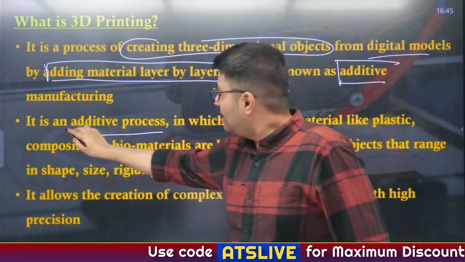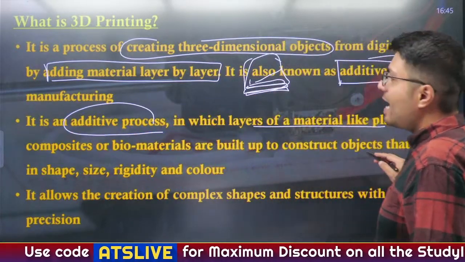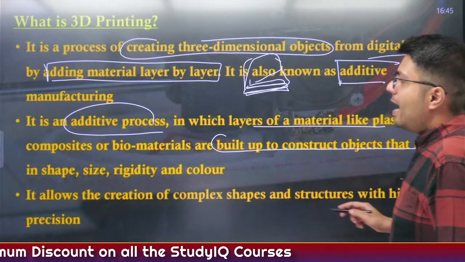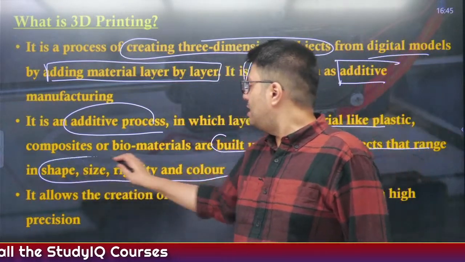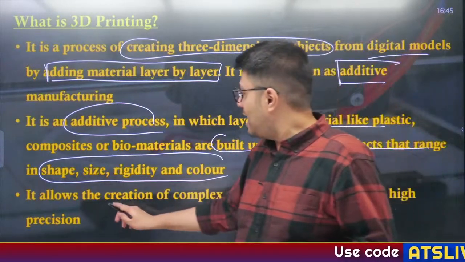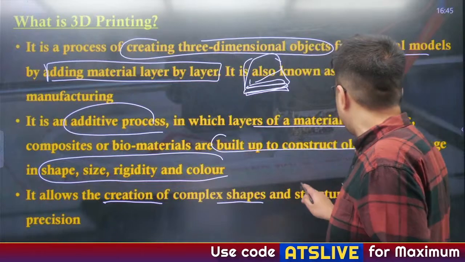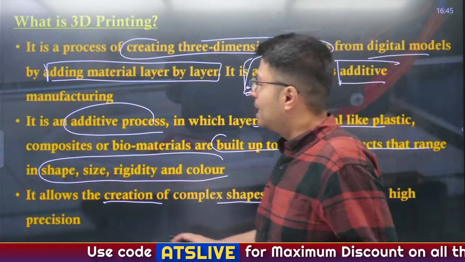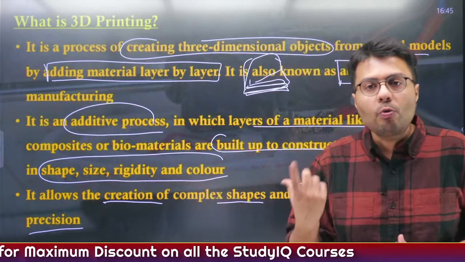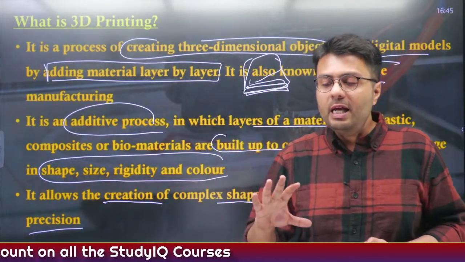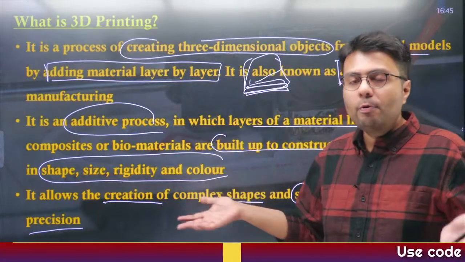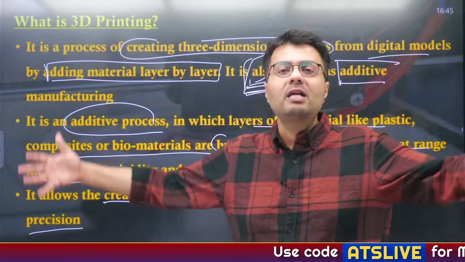Now it is an additive process in which layers of material like plastic, composites, and biomaterial are built up to construct objects according to the range, shape, rigidity, and color of your own choice. The benefit of 3D manufacturing is that it allows creation of complex shapes and structures with high precision. Usually there are some compounds that you need to make as per your own specification, that are bespoke or exclusive. With a reductive manufacturing process, that will take a lot of time.